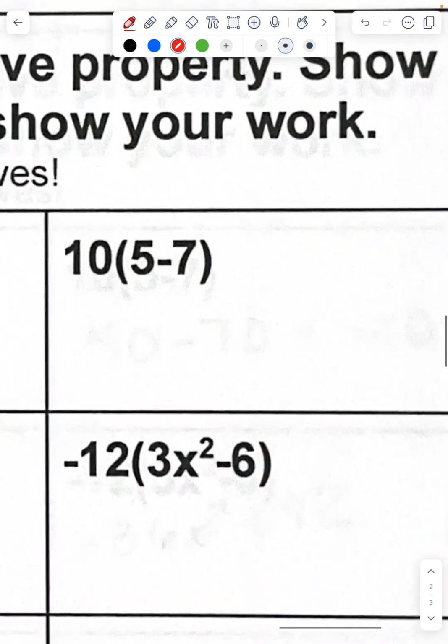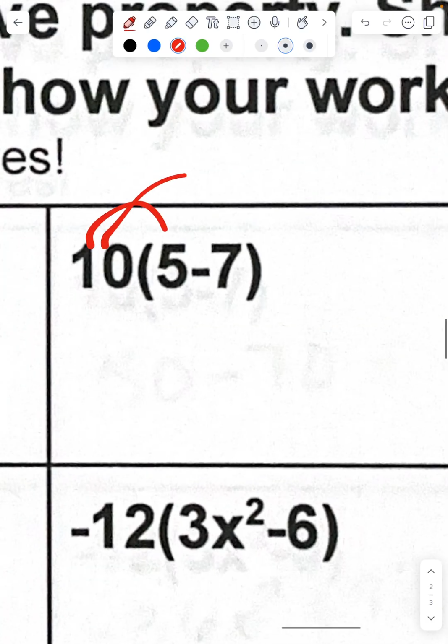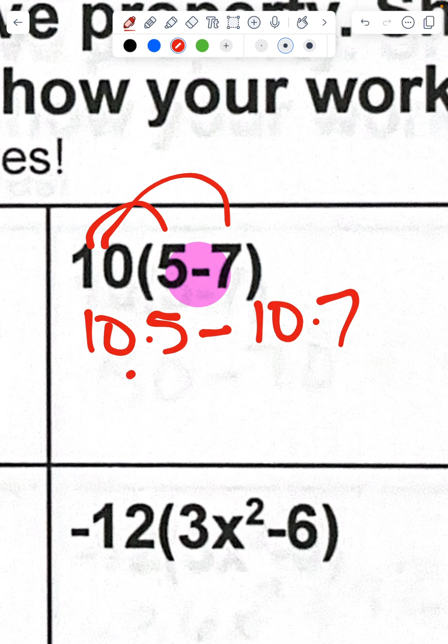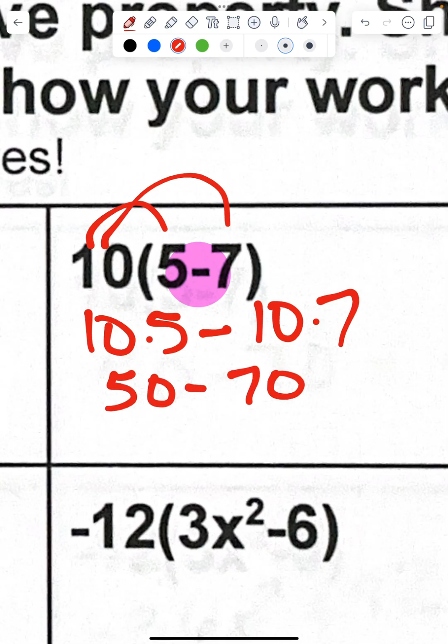Again, this one's pretty much the same thing. I'm distributing to each. I'm multiplying times each, 10 times 5. Now this time, in between my numbers, I had a negative sign, so it's going to be minus 10 times 7. Whatever that sign is, we use. 10 times 5 is 50, minus 70 gives me negative 20.